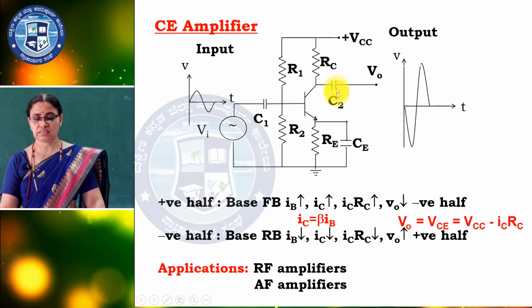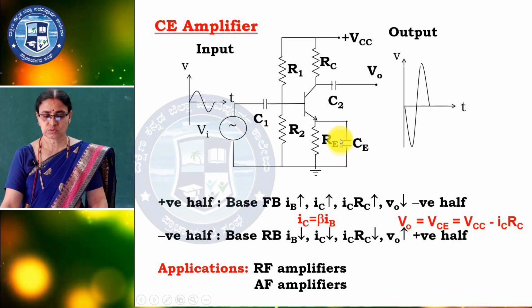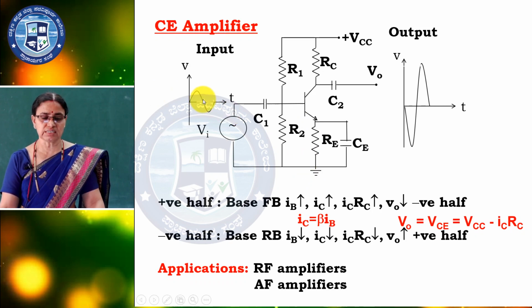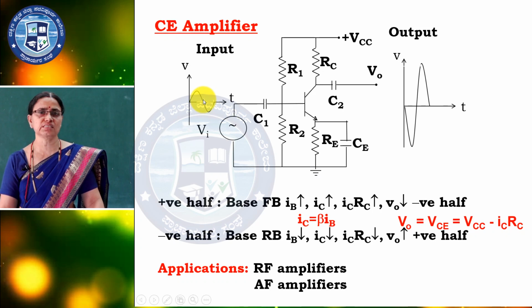So, DC is 0, and in the AC equivalent circuit the capacitor will be shorted. So, the emitter is directly connected to the ground, and it is called the common emitter amplifier. Now, when the input signal is given, there are 2 cases, like what we studied previously in CC and CB.